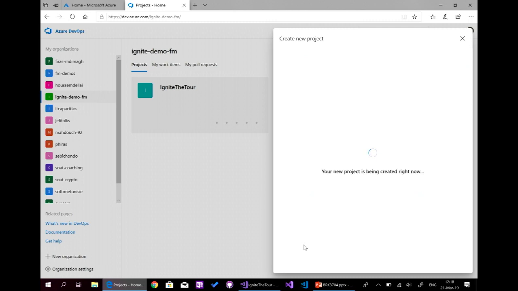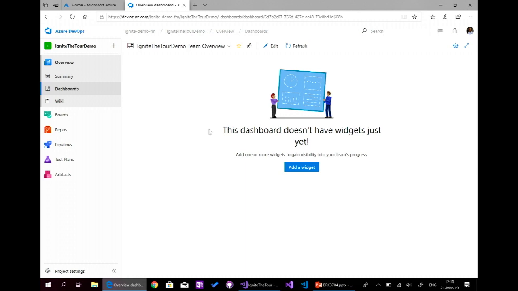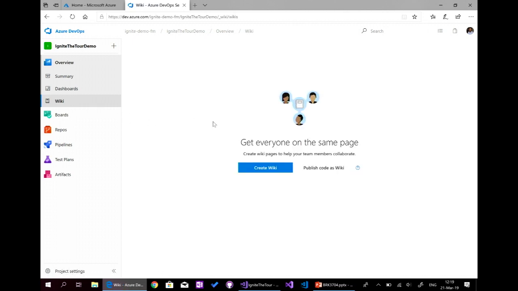Here, I can create a project in a few seconds, and I will push my code directly to this repo. So here, I have the project, and I have the different services that I already talked about. We can have dashboards also, to have, for example, my tasks, and also some monitoring about our project and the progress of our projects. I can have also a wiki and integrate it in our code directly. So we will push our documentation directly to our wiki.